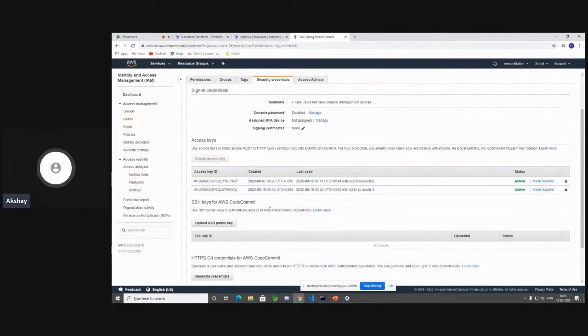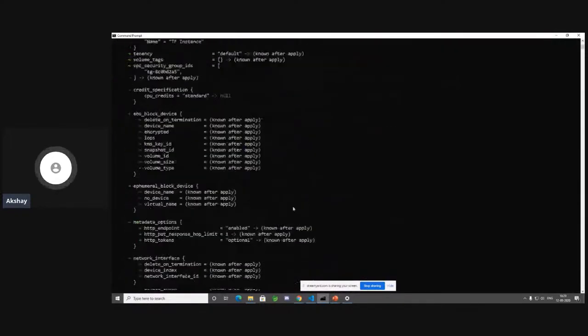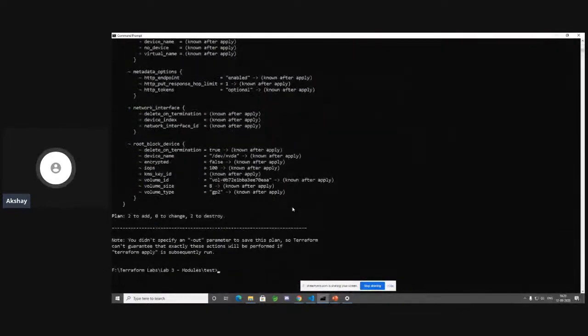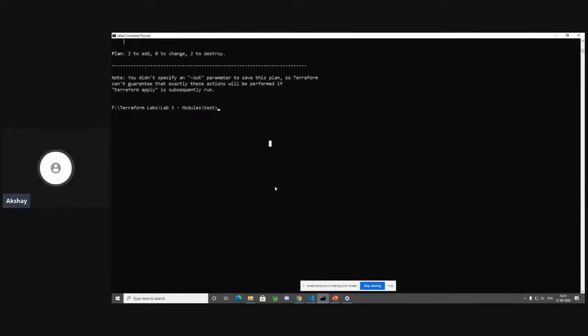But obviously I'll not be able to see the secret access key over here. I can show you that in the CLI. So for people who haven't worked with AWS before, you have to install the AWS CLI. And once you install the AWS CLI, you can run the command called aws configure. And when you do this command, it's going to ask you for an access key ID and a secret access key. So let's do enter.